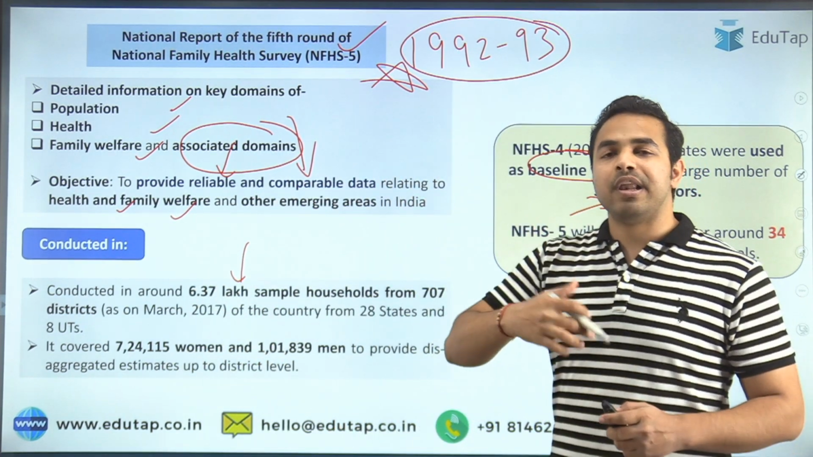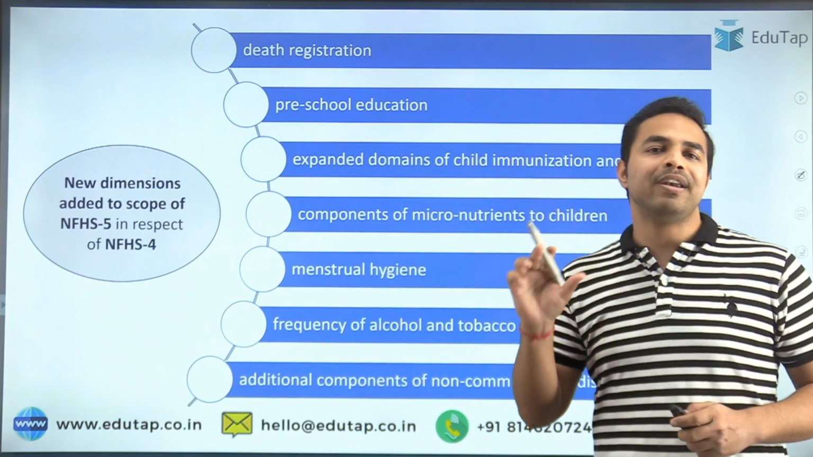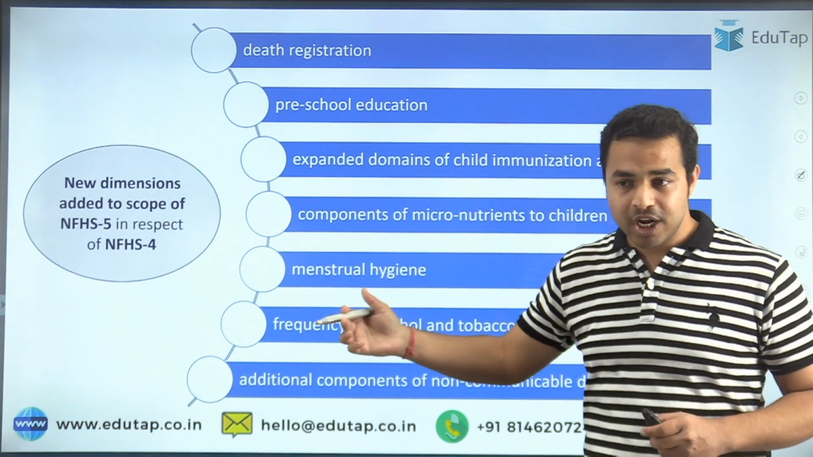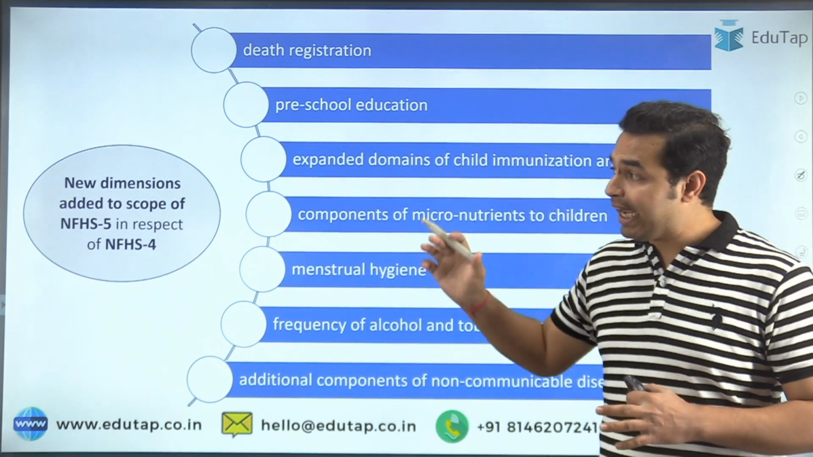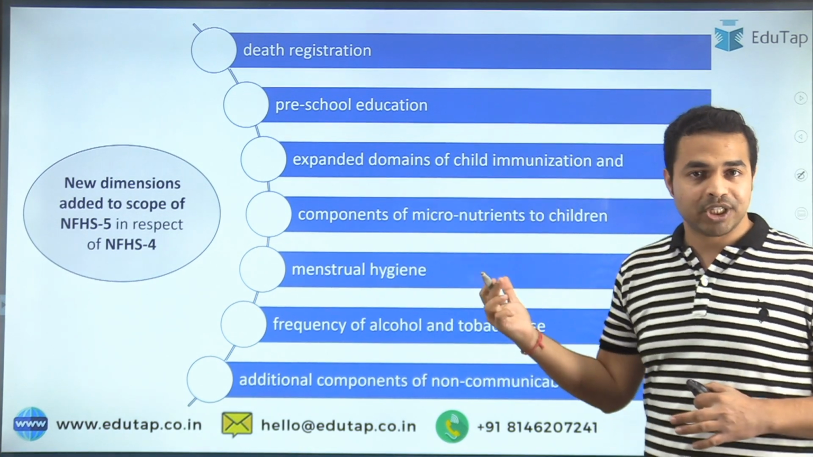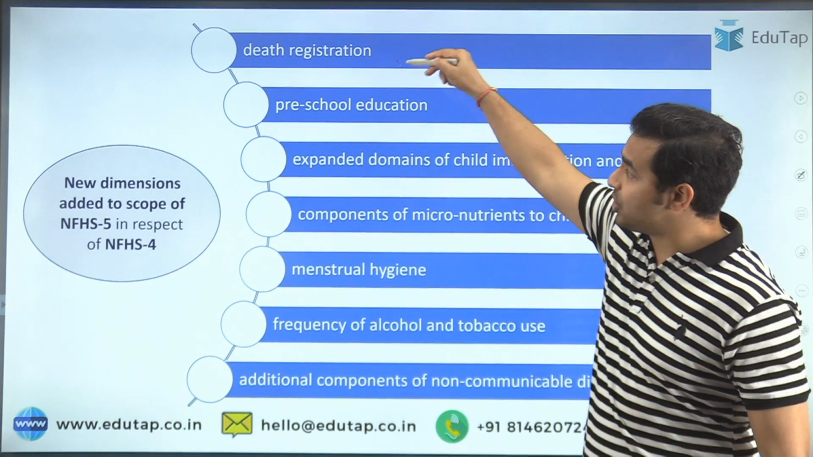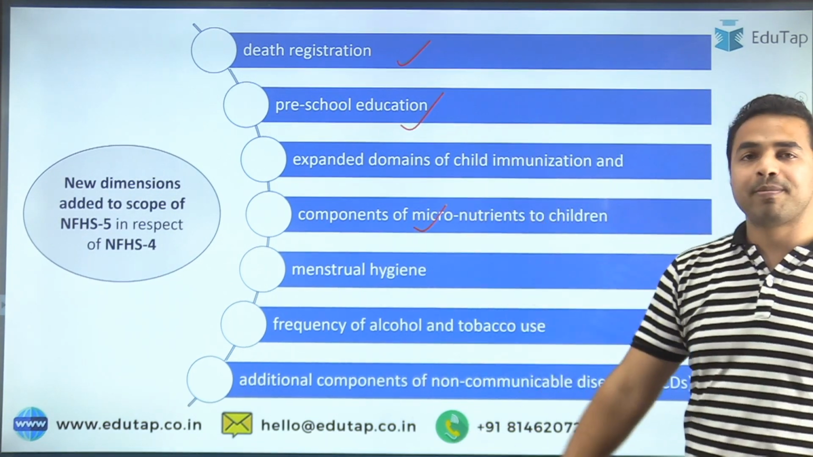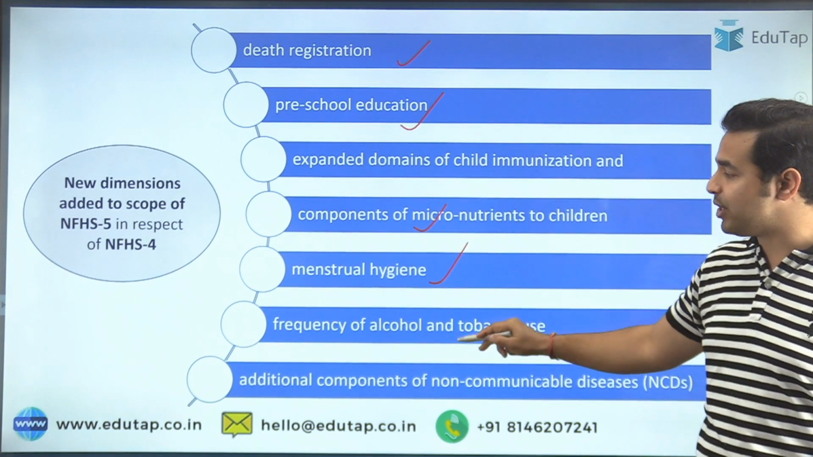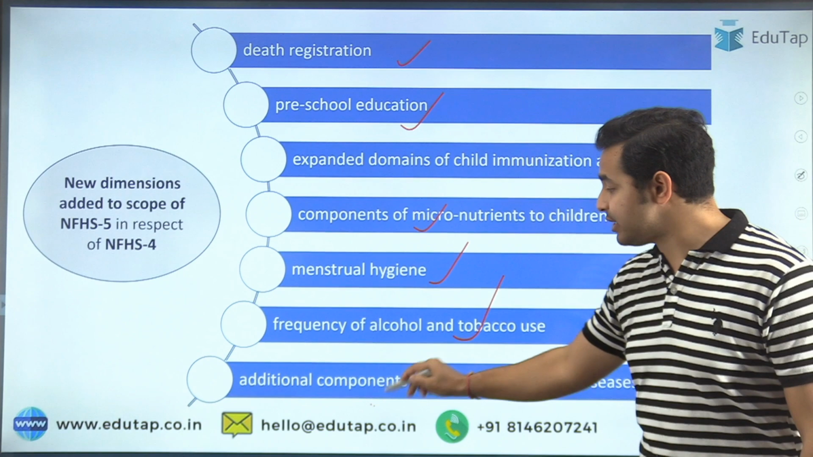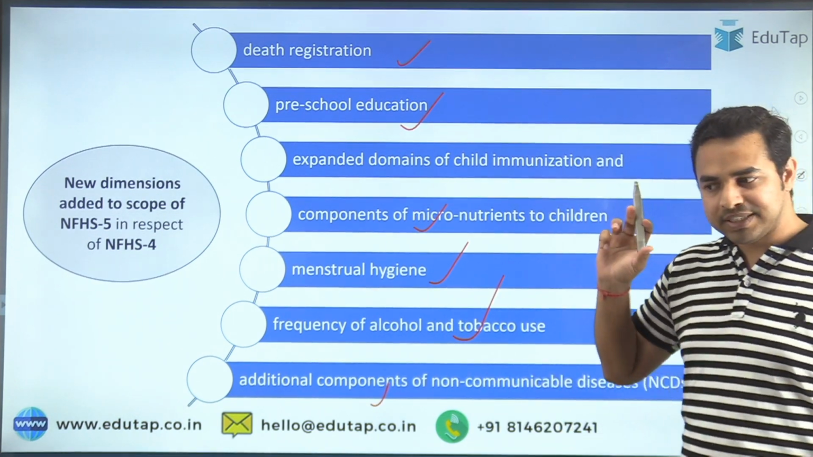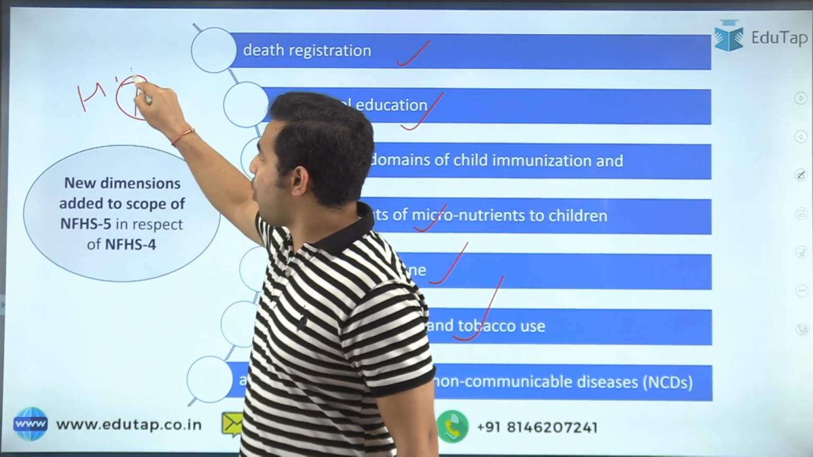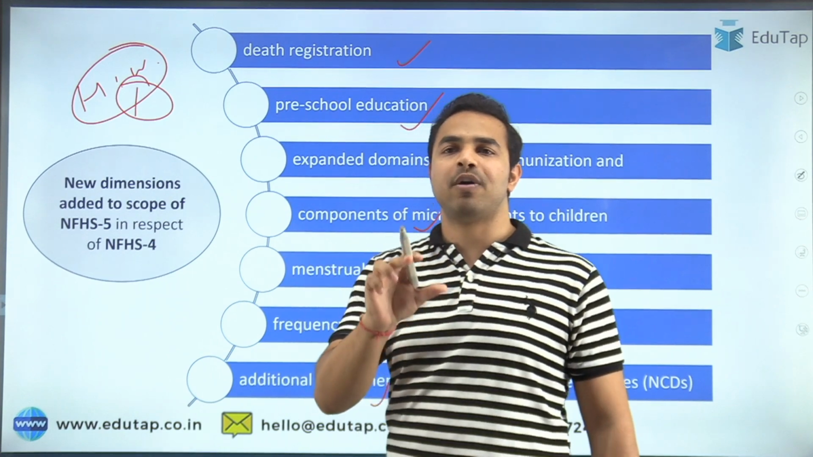Now, with the learnings from NFHS-4, for NFHS-5 the Government of India has decided to assess different parameters, and these are the new dimensions added: death registration, preschool education, expanded domains of child immunization, components of micronutrients to children, menstrual hygiene, frequency of alcohol and tobacco use, then additional components of non-communicable diseases. But one dimension I have left out intentionally, and as a homework question you are required to tell me in the comment section the name of that dimension.